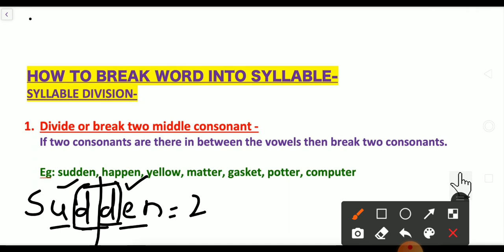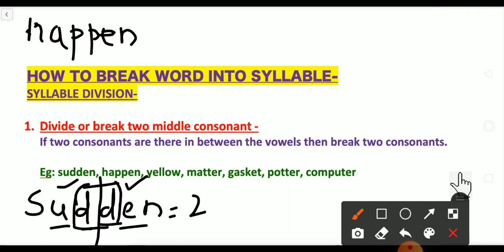One more example, that is happen. I will write it here. H-A-P-P-E-N. Happen. So how to divide? First we have to count. Where is the vowel sound?